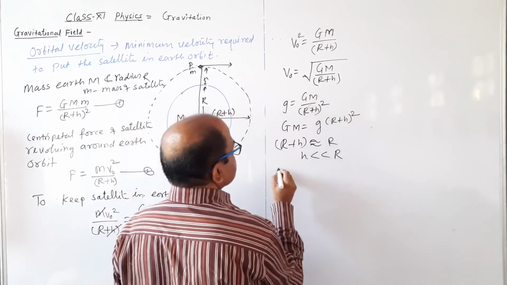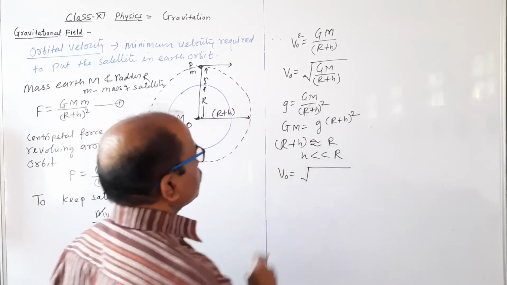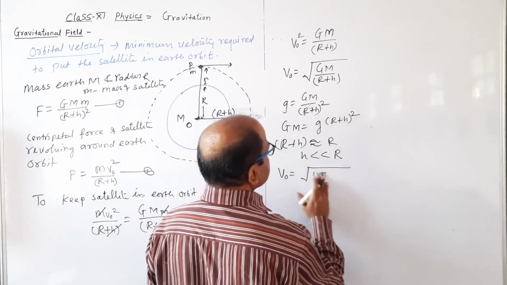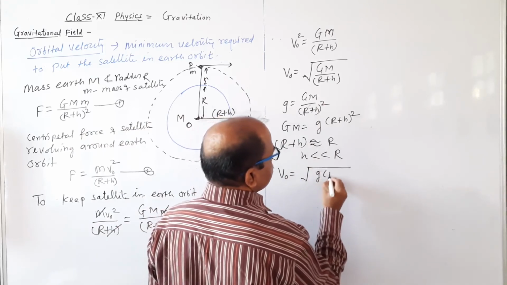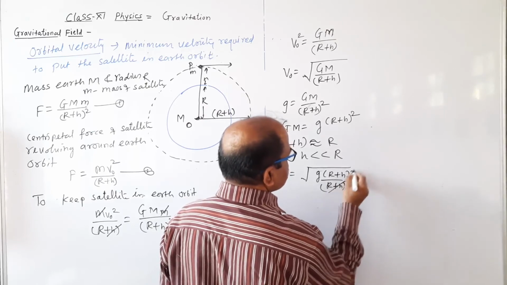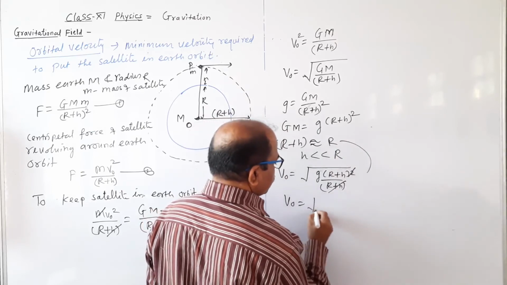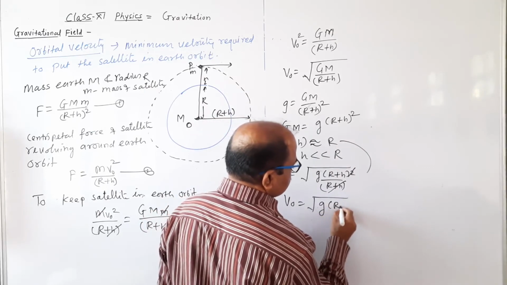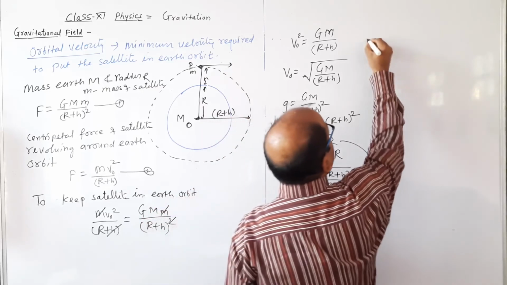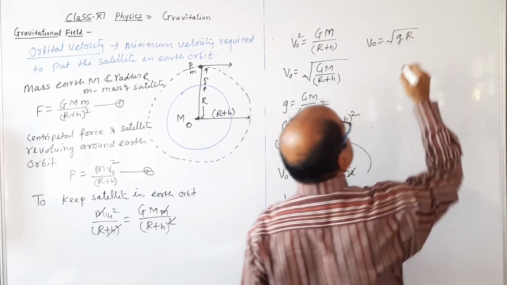Then we can write vo equal to under root, G M की जगह क्या लिखना है, तो g into r plus h इसका स्क्वायर divided by r plus h, और ये छोटा है, दिस विल गेट कैंसल. तो vo equal to under root g into r plus h, and h is very small as compared to r, so vo equal to under root g into r.